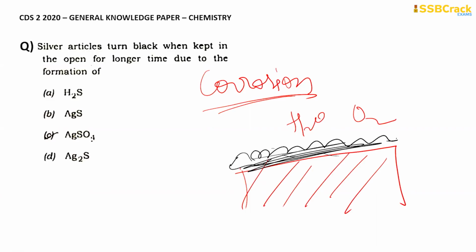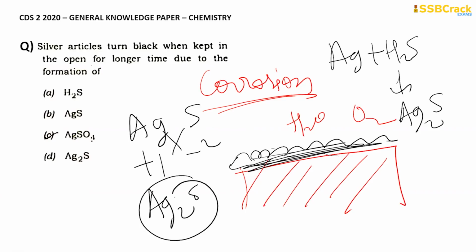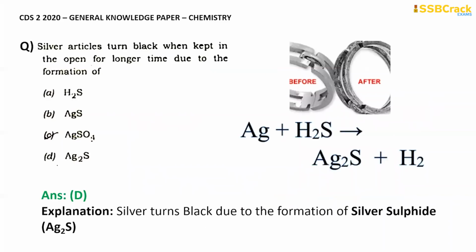Every element develops a different color. Silver develops black color because it reacts with the hydrogen sulfide present in the atmosphere and gets converted into silver sulfide. How has this silver sulfide come? The silver charge is +1 and the sulfide charge is -2, so basically we have the formation of Ag2S. Out of all the options here, option D will be the correct option, so you can very well see option D will be marked correct.